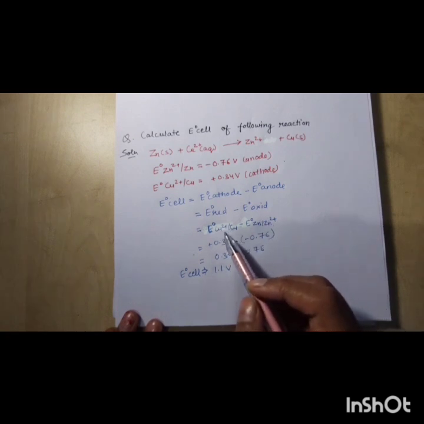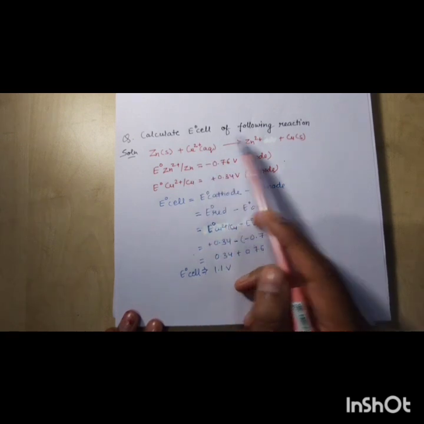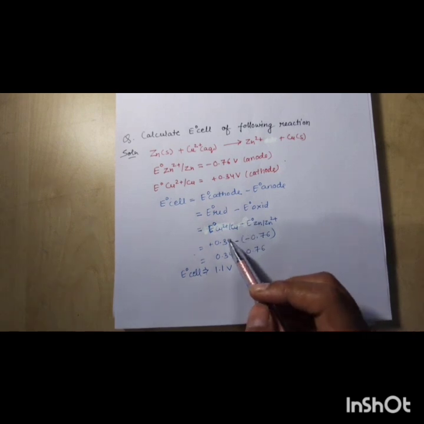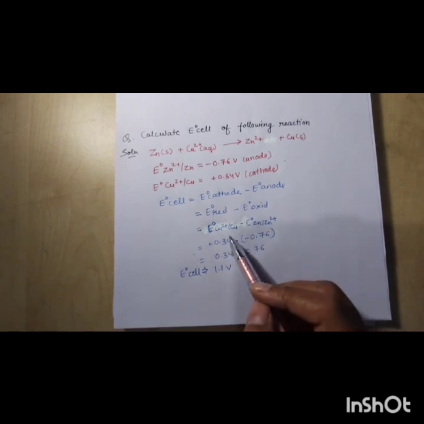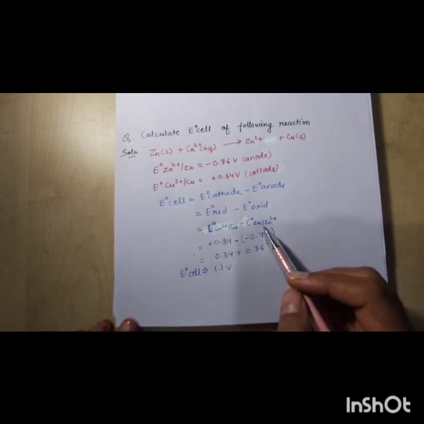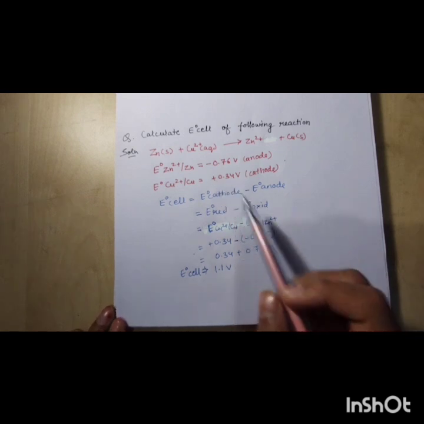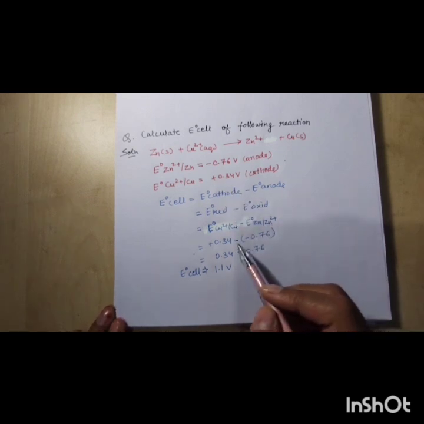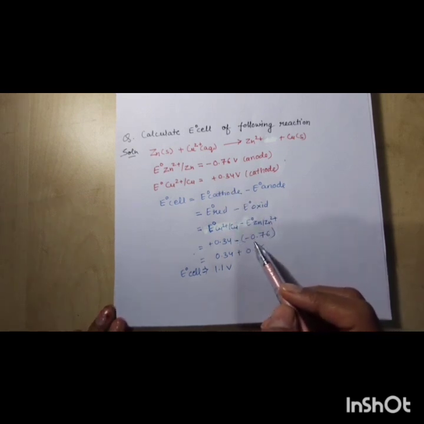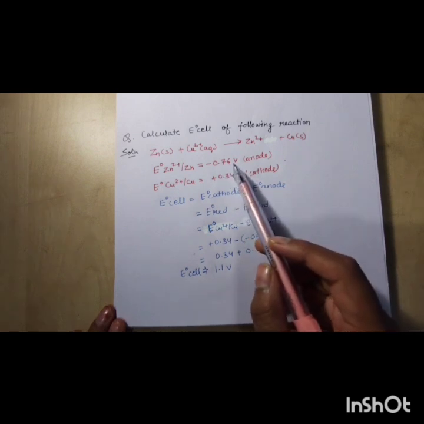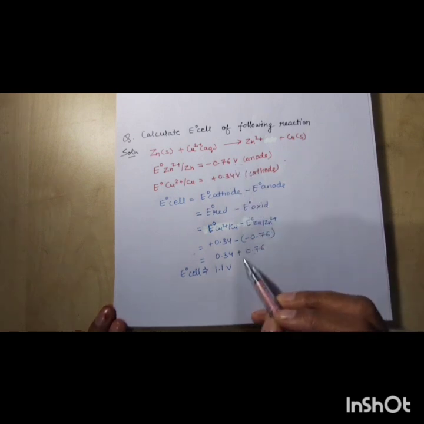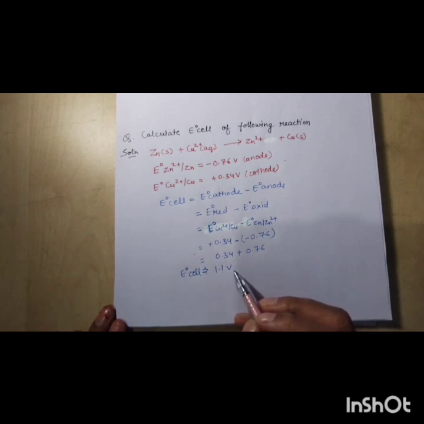Copper is reduced in the reaction, so it is taken as 0.34, and zinc is oxidized, so cathode minus anode gives 0.34 minus (minus 0.76), so minus plus, and after calculating we get 1.1 volt. This is E naught cell of the given reaction.